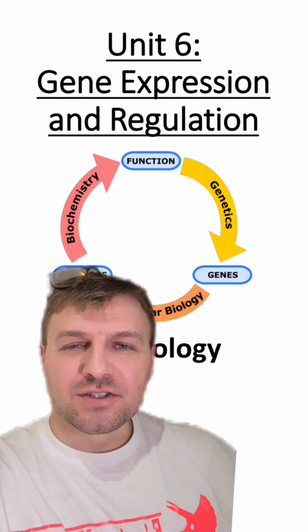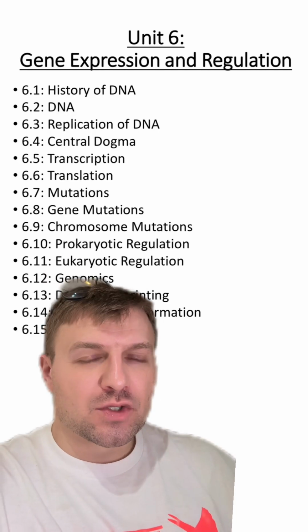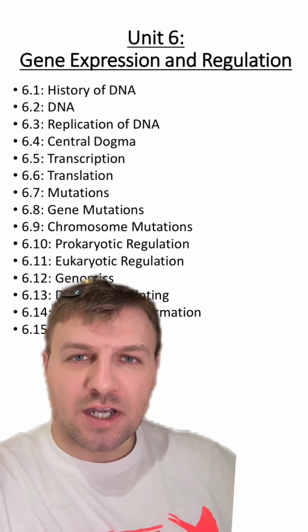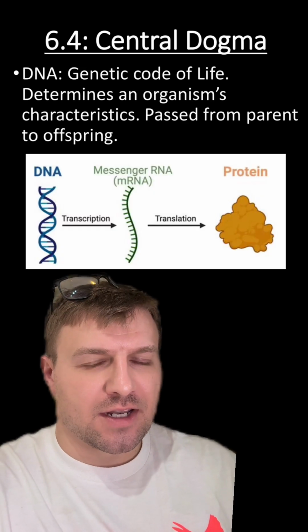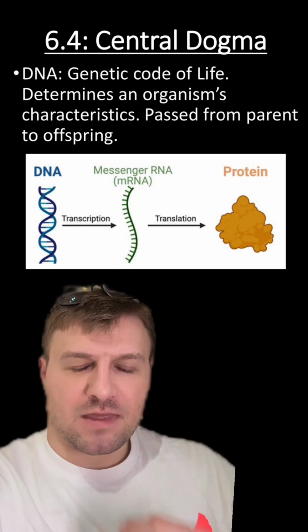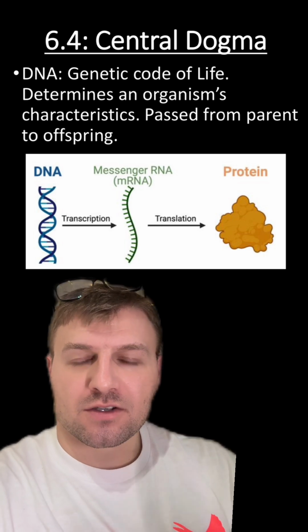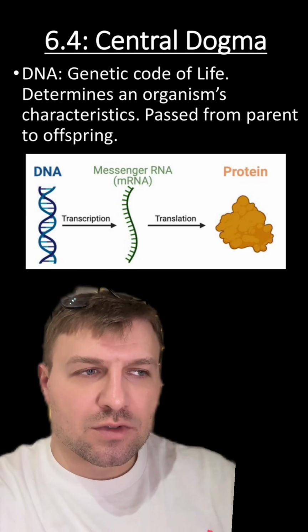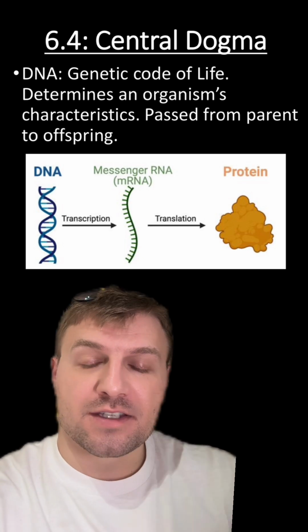Hello AP Biology students, we're going to go over the fourth section in Unit 6. This is going to be a short section that's going to look at the central dogma of molecular biology. Remember that we're focusing on DNA in this unit, and DNA is the genetic code of life. That pretty much means it has the instructions to determine an organism's characteristics or its phenotype. The central dogma basically explains how DNA then codes for these characteristics.